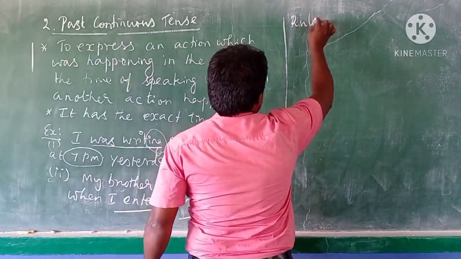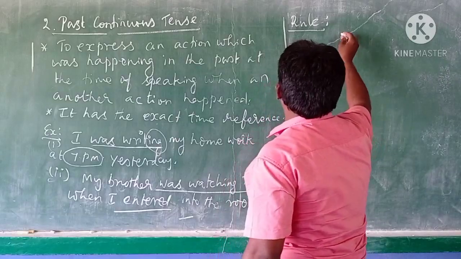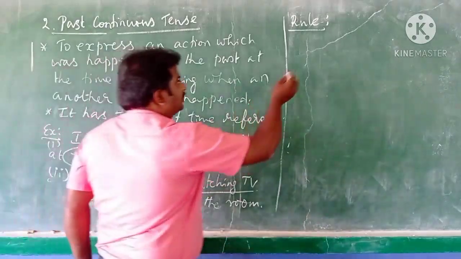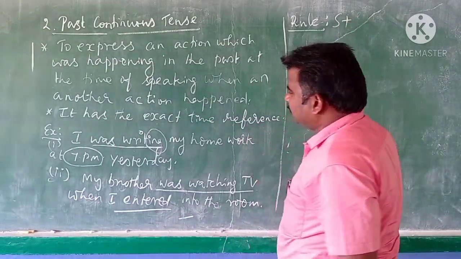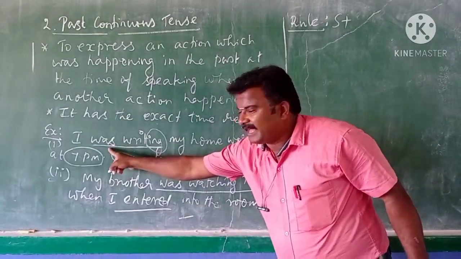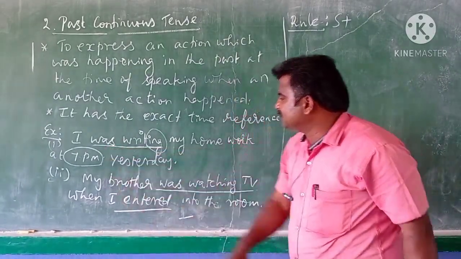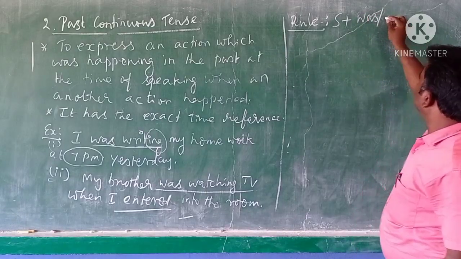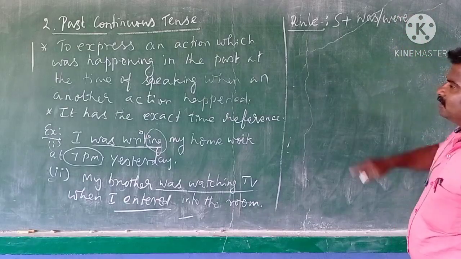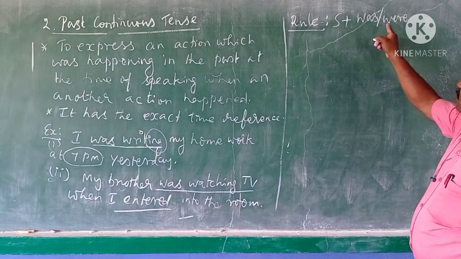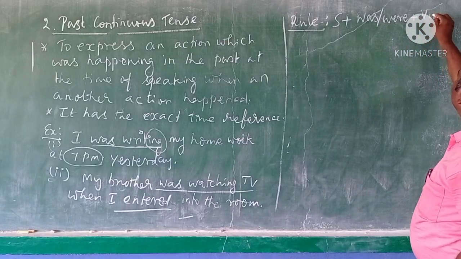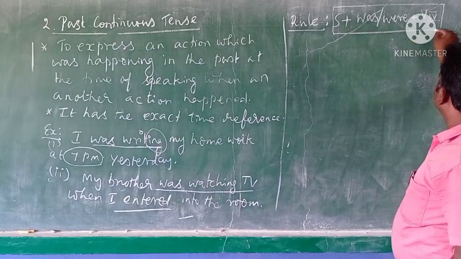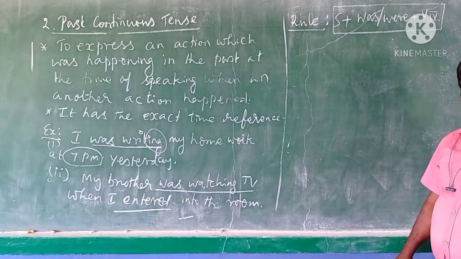This is the rule for past continuous tense. See, the sentence starts with the subject. And see, the be form auxiliary is there. If it is singular, we should use was. If it's plural, we should use were. So subject plus was or were plus verb form with ing. This is the rule for past continuous tense.